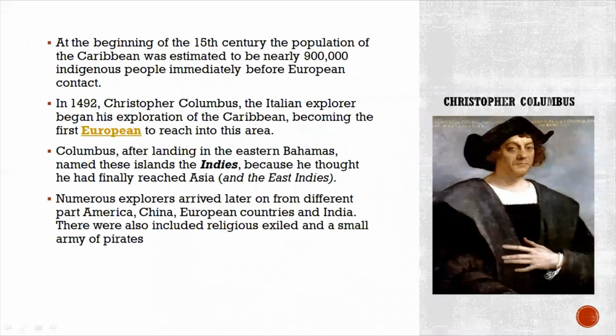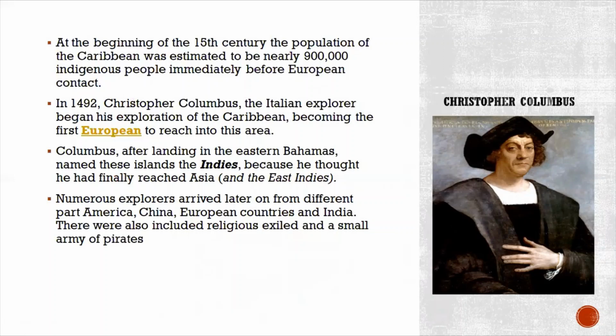So let's begin. At the beginning of the 15th century, the population of the Caribbean was estimated to be nearly 900,000 indigenous people immediately before the European contact. Initially their population was very small, about 9 lakh.